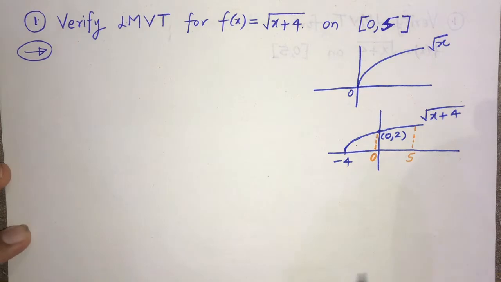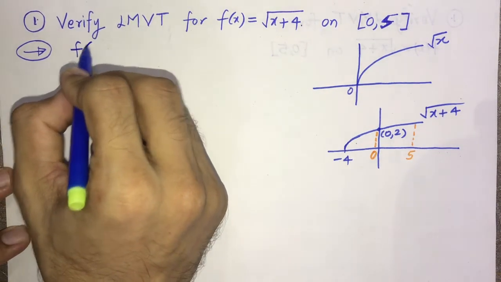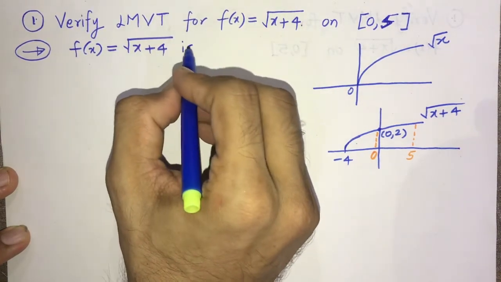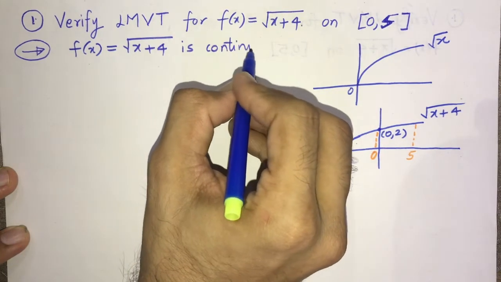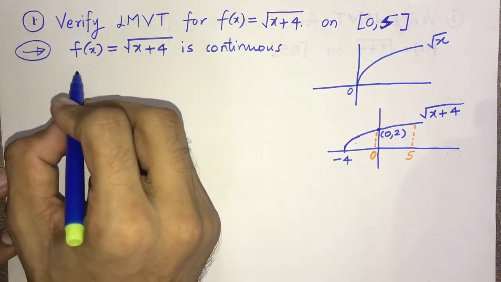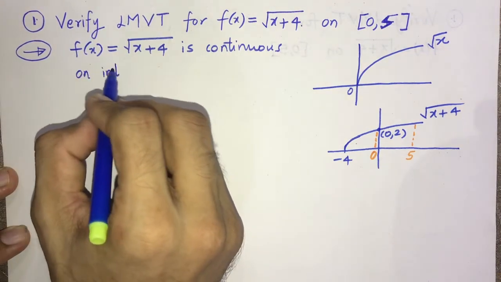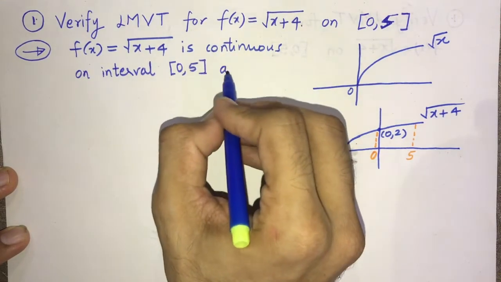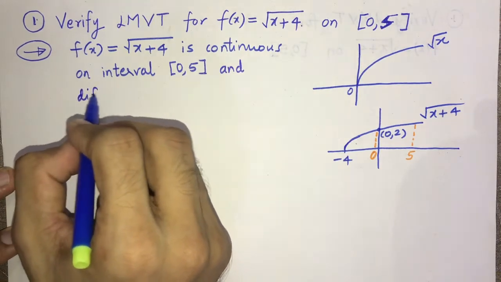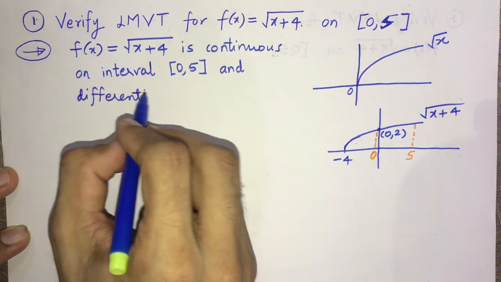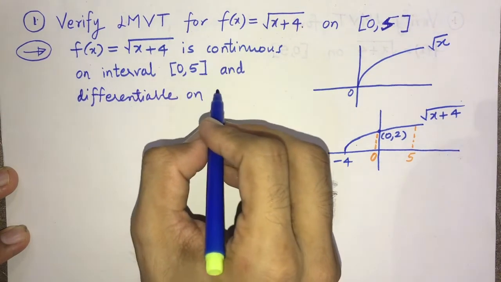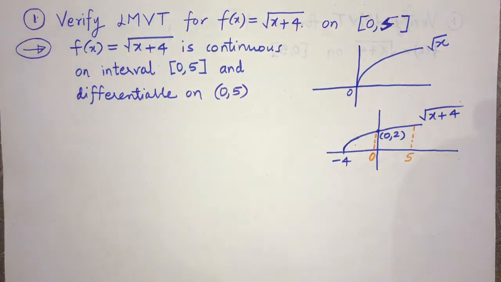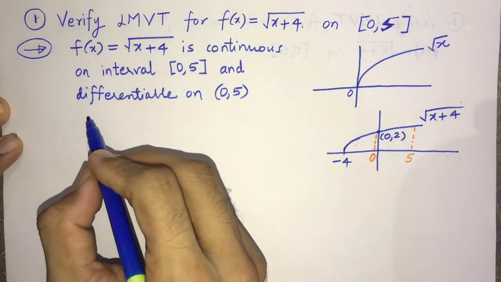So I can say that f(x) equals root of x plus 4 is continuous on the interval 0 to 5 and differentiable on the open interval 0 to 5, the derivative exists.